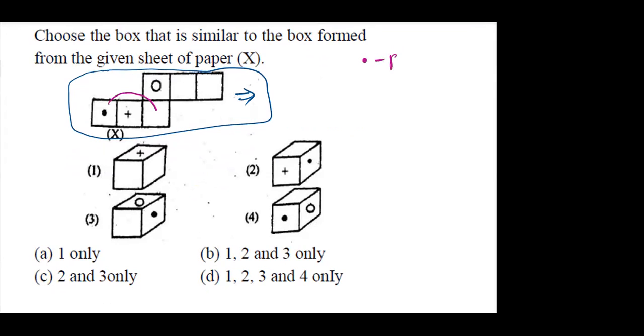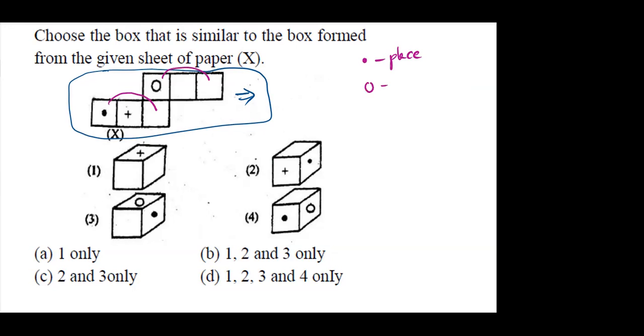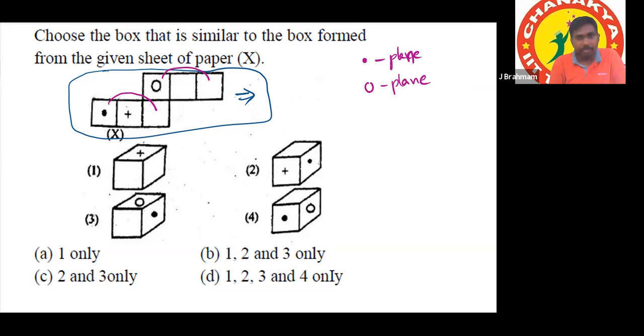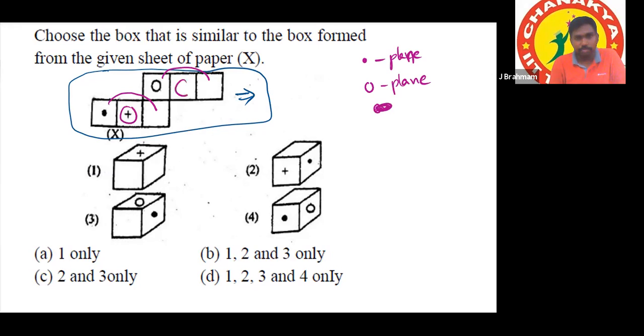Dot with plain, zero with plain, plus with plain. The plus is with zero, right? No, these two positions are opposite. Even plus is also with the plain only. So here I can say one point.